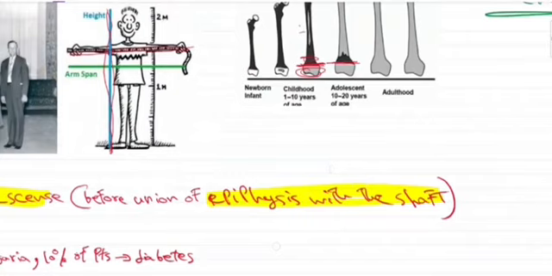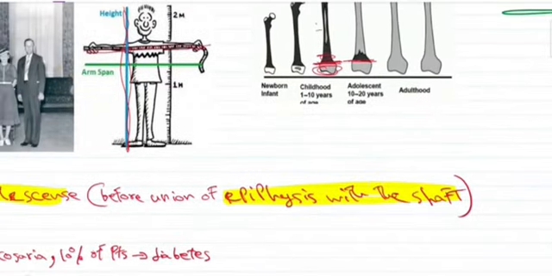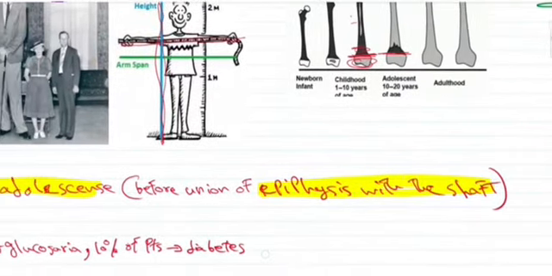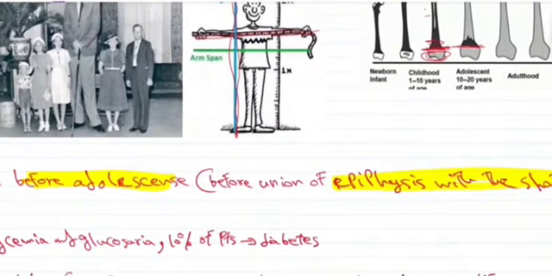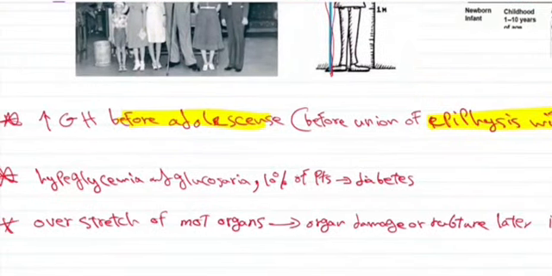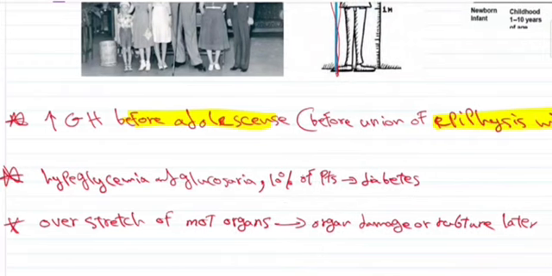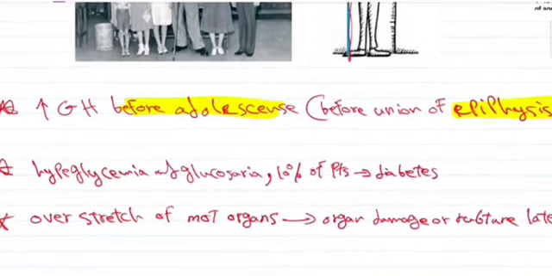And when there is excessive release of growth hormone before this process starts to occur, then the patient will most likely have gigantism. And we should note that 10% of the patients will develop diabetes because they usually have hyperglycemia and glycosuria. A person will also have an overstretch of most organs. As you know, this is symmetrical growth of everything basically.